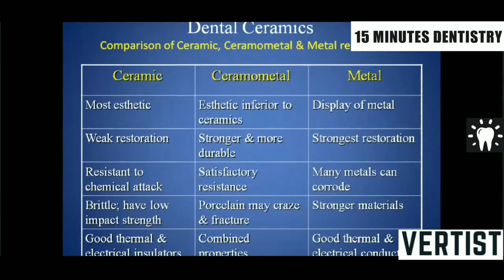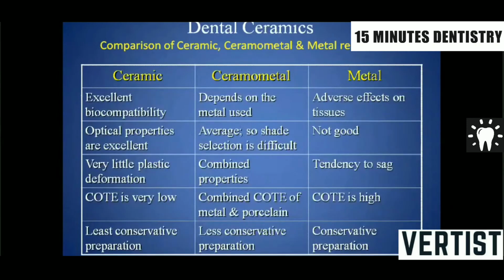In terms of resistance to chemical attack, all-ceramic restorations are relatively good, followed by ceramometal and then metals. Ceramic materials are brittle and have low impact strength compared to the other materials. Ceramic is a good thermal and electrical insulator. Ceramometal has combined properties, whereas metals are good thermal and electrical conductors. All ceramics are excellent in biocompatibility, and metals have an adverse effect on the tissues, and ceramometals are in between.